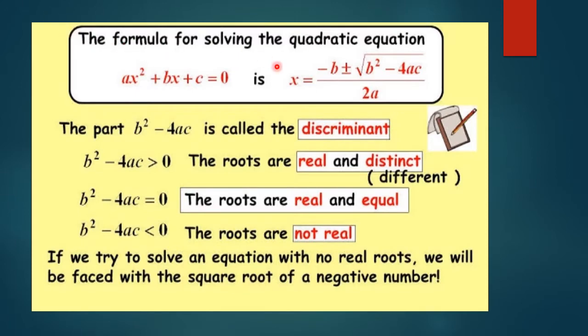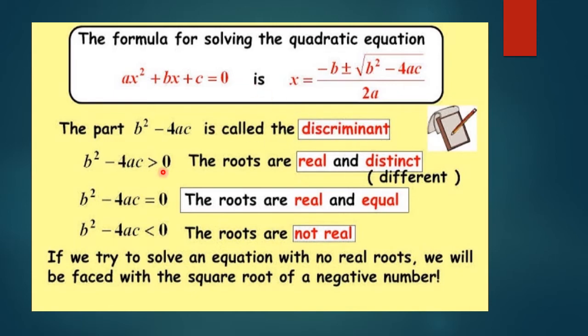The formula for solving the quadratic equation ax squared plus bx plus c is equal to 0 is x is equal to minus b plus minus under root b square minus 4ac over 2a. This part, b square minus 4ac, is called the discriminant of the equation.